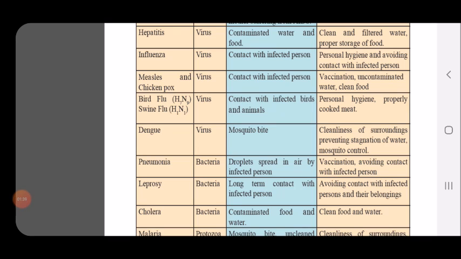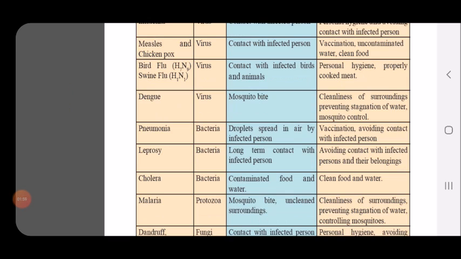Then bird flu and swine flu, which you are all very well aware of. They are caused by a virus and spread by coming in contact with infected birds and animals. Personal hygiene should be maintained and meat should be properly cooked. If you are consuming non-veg, it should be properly cooked. Dengue is due to a virus. Mosquito bite is the mode of infection, and to avoid it you should always keep your surroundings clean and avoid stagnation of water, that is, water standing for a long time.